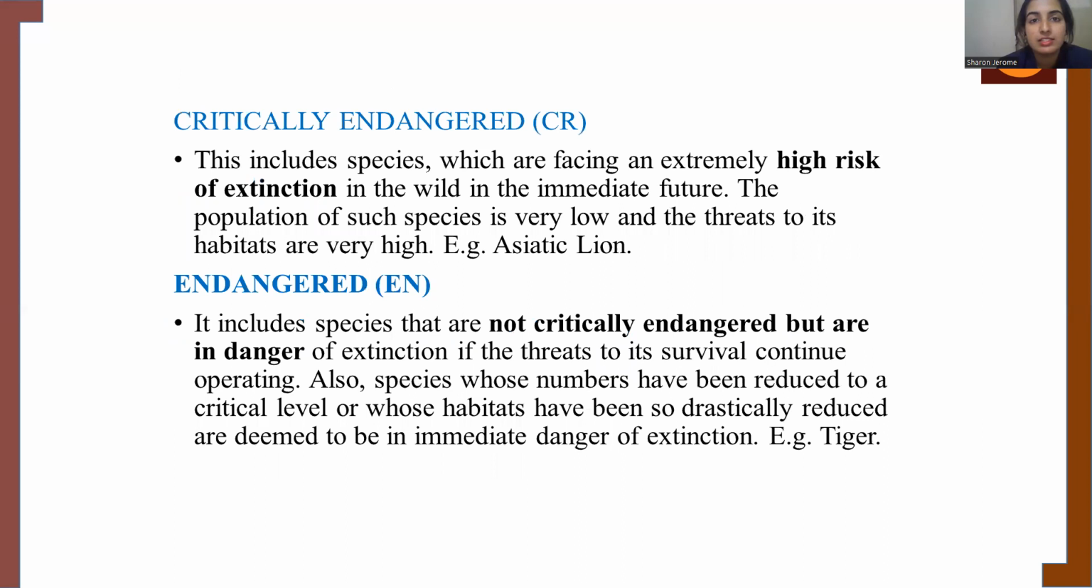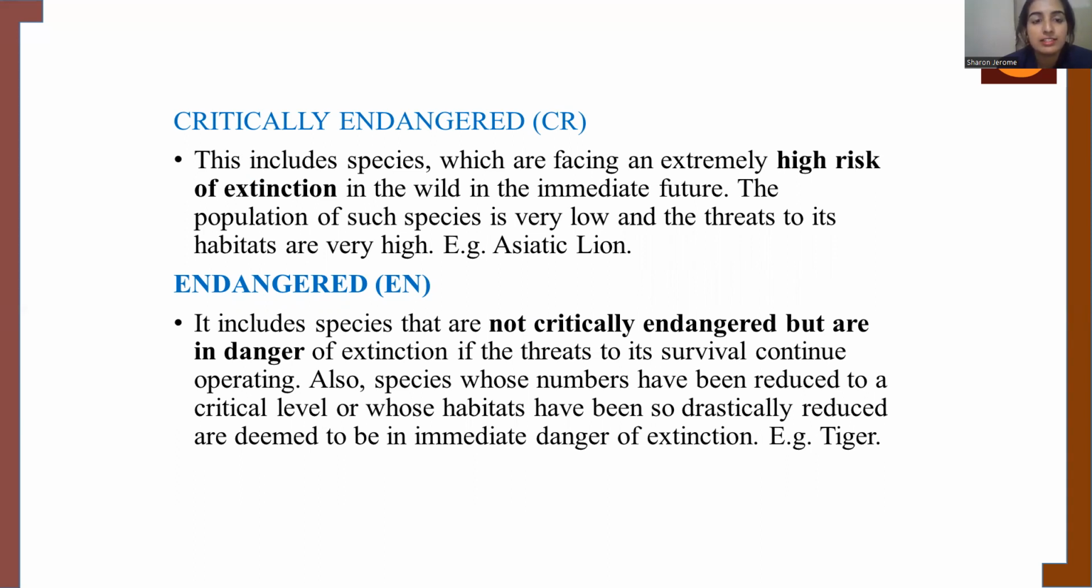The other category is the critically endangered category, wherein the species in this category are very much in danger or at high risk of getting extinct. The populations of these species will be very low. At the same time, the threats faced by these species will be very high. So in the near future, there is a high possibility that these organisms present in this category can become extinct. One such example is the Asiatic lion.